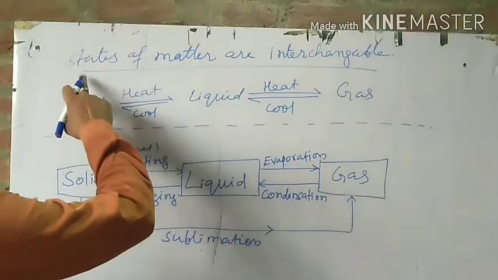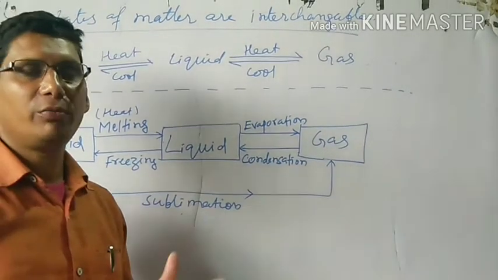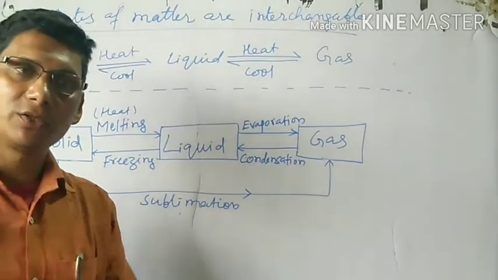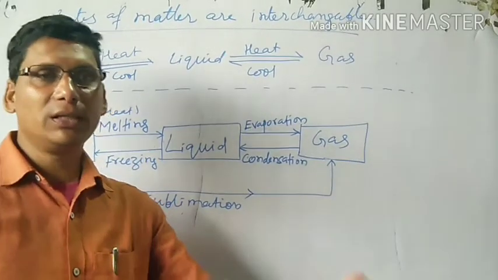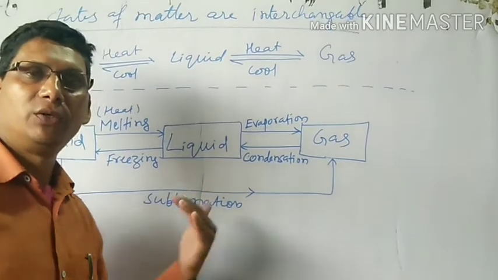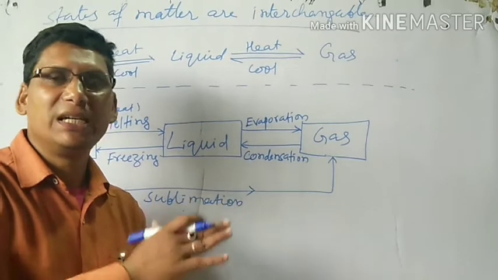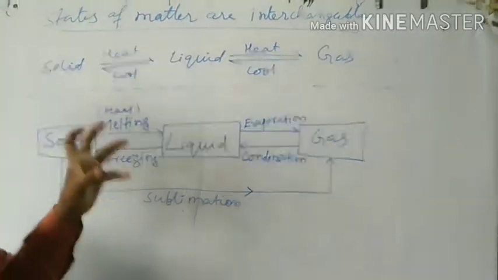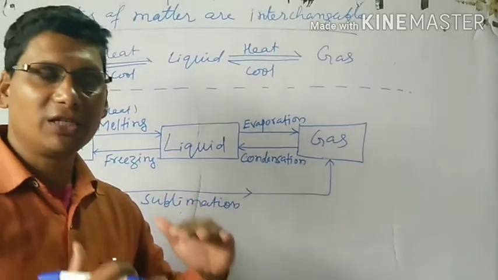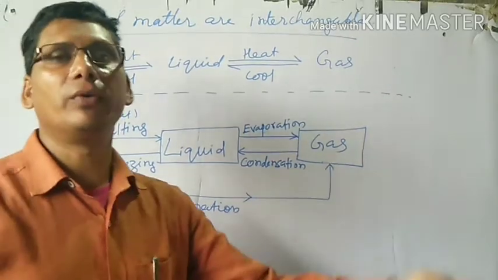Okay, students, now let us come to the next topic, that is, all these three states of matter are interchangeable. Means one state of matter can change from one form to another. Solid can change into liquid, liquid can change into gas. On reversing, gas can change into liquid, liquid can change into solid. How is it possible? It is possible due to change in temperature and pressure. If the temperature and pressure of the states of matter change, they change from one state to another state.